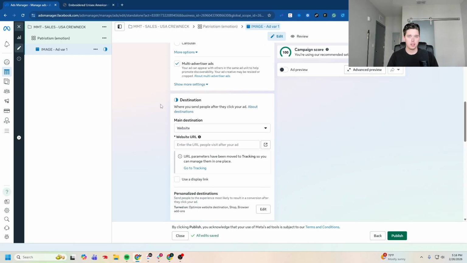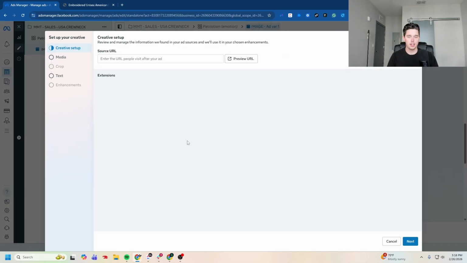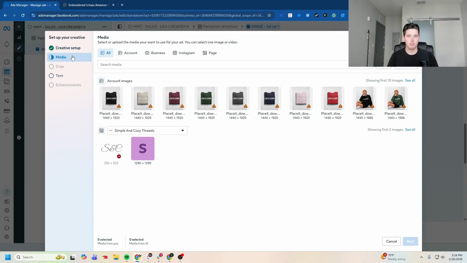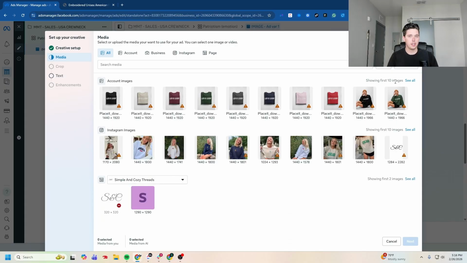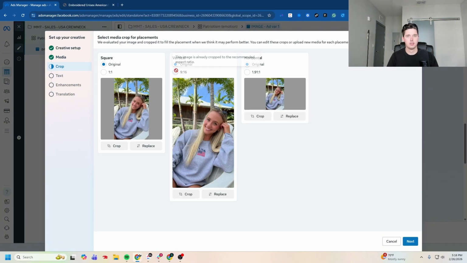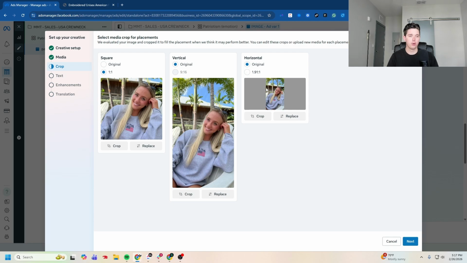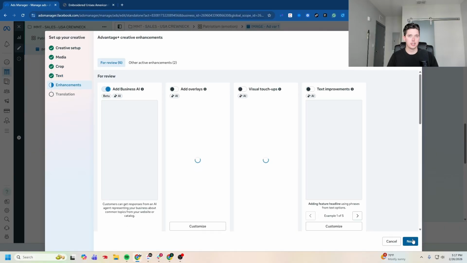All right, so I'm going to go down to my media section, set up creative, add an image ad, click media. I'm going to go ahead and find the image that I want to use. All right, I got a good image there. You can see the different aspect ratios. For this, I'm going to go ahead and just let it crop and then focus on this. I don't really worry about horizontal. If you have a horizontal image, go ahead and put that in there. We're going to come back and add in text later.